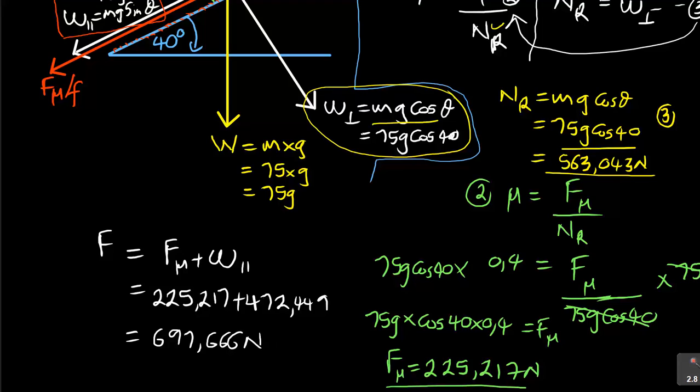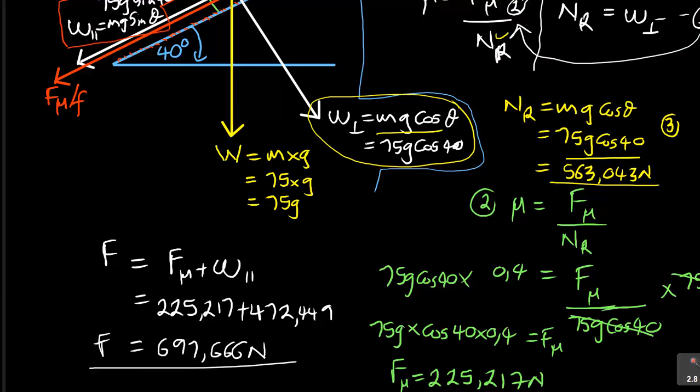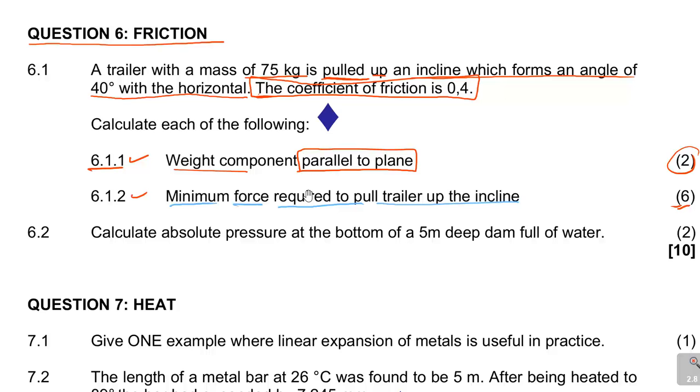Now remember, we are dealing with the force, and the force is measured in newtons. So this is the minimum. The question was calculate the minimum force required to pull a trailer up the inclined plane. Then you get 2 marks.